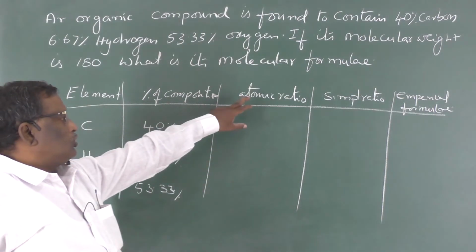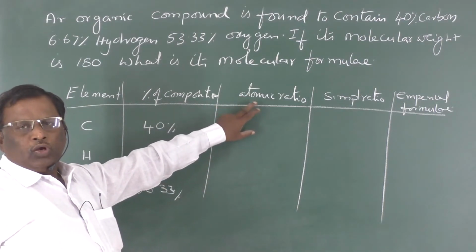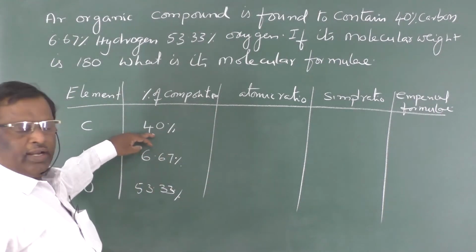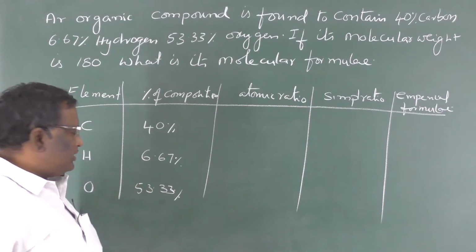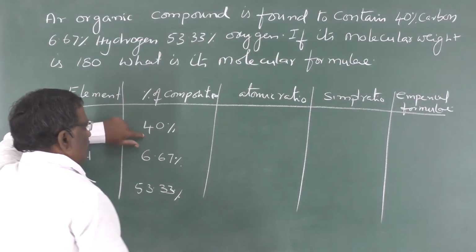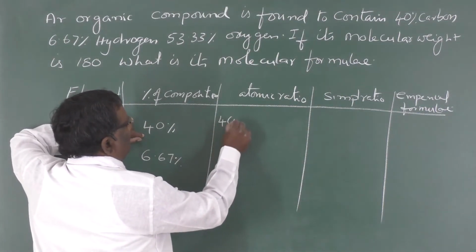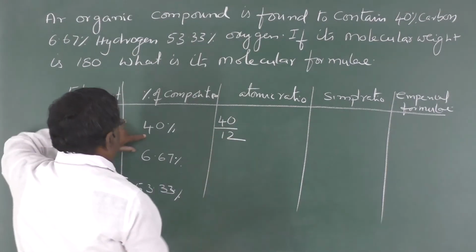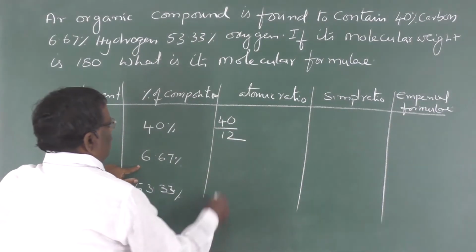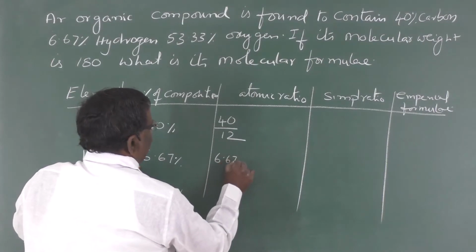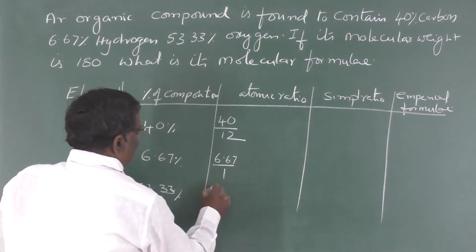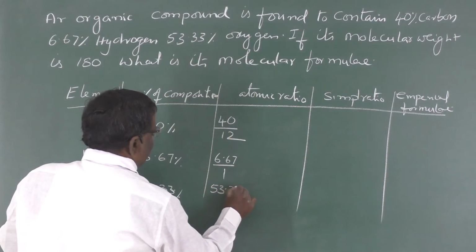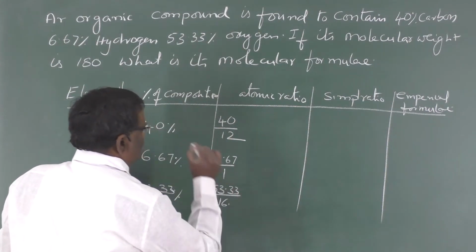Now, how to get this atomic ratio? We get the atomic ratio by dividing the percentage of composition by its atomic weights. Carbon atomic weight is 12, so 40 by 12. Hydrogen atomic weight is 1, so 6.67 by 1. Oxygen's atomic weight is 16, so 53.33 by 16.